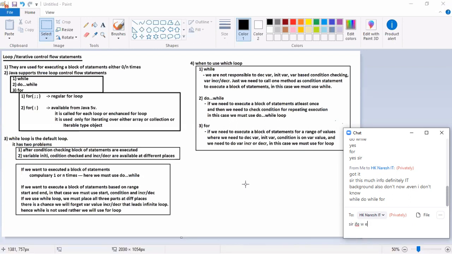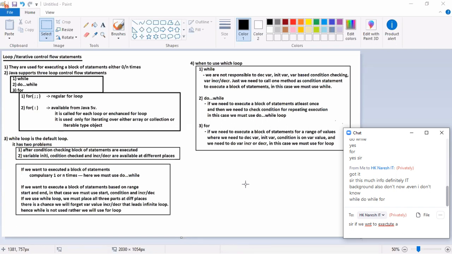Then what should we choose? For loop? I know the start, but I have no idea about the end. Then we should choose the while loop, because the end is not decided by me. The end is decided in the background, by whom? Some method call. Okay, comfortable?